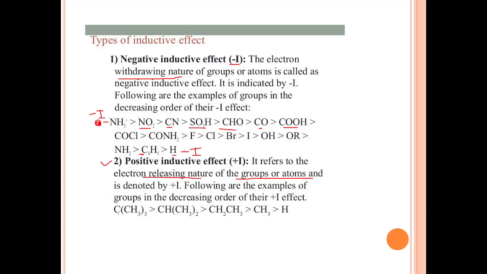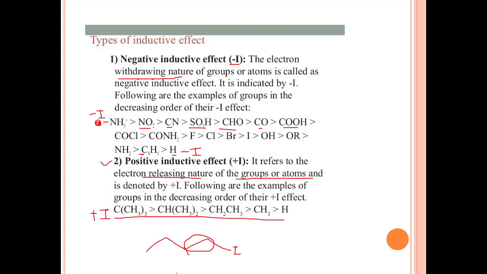Okay, alkyl groups like CH3, CH2CH3 and so on. So these are the groups which are responsible for plus I effect, and the others are responsible for minus I effect. So this is a polarization in sigma bond. There is no delocalization, only the polarization is considered.